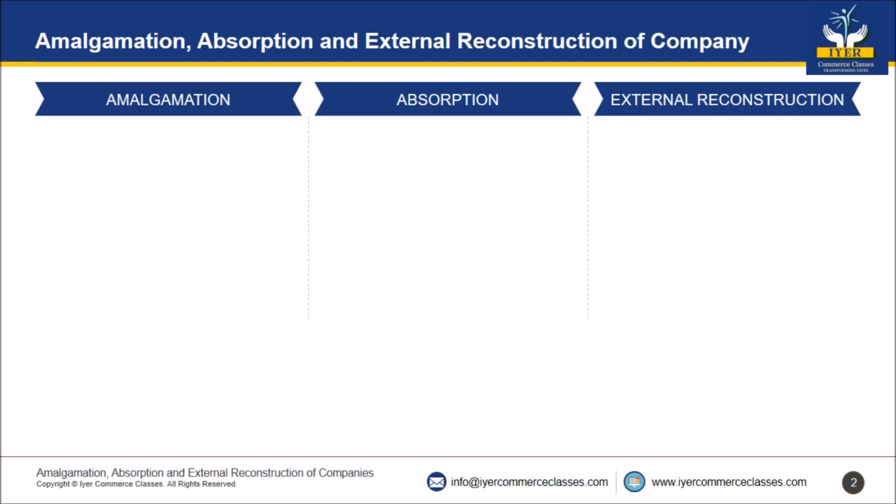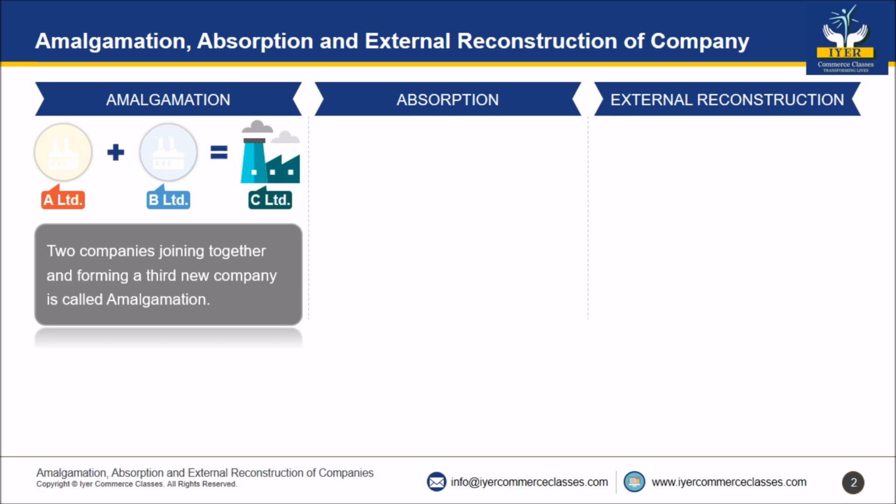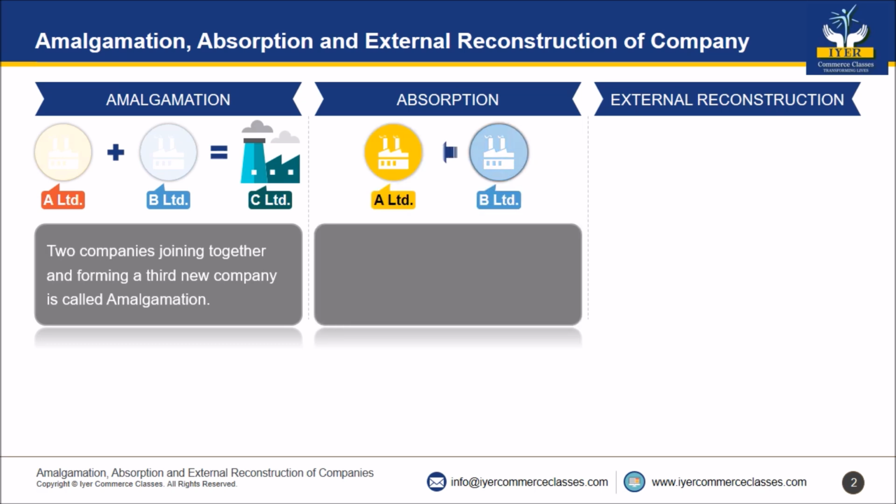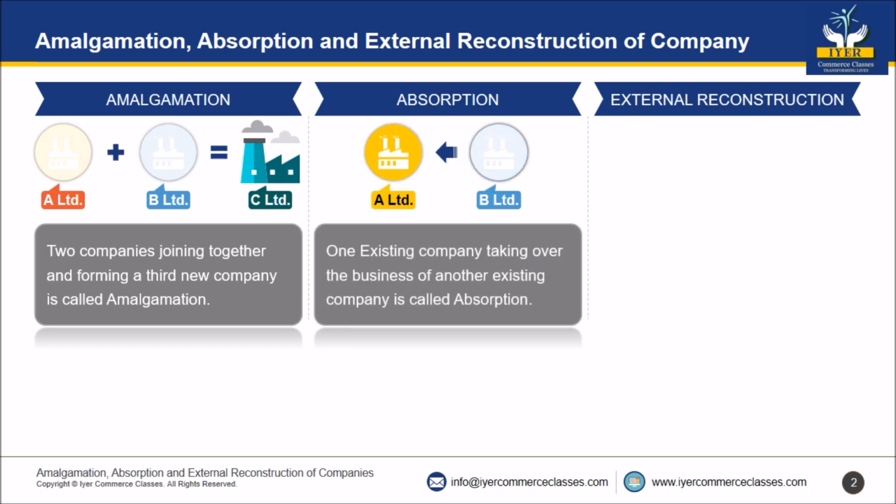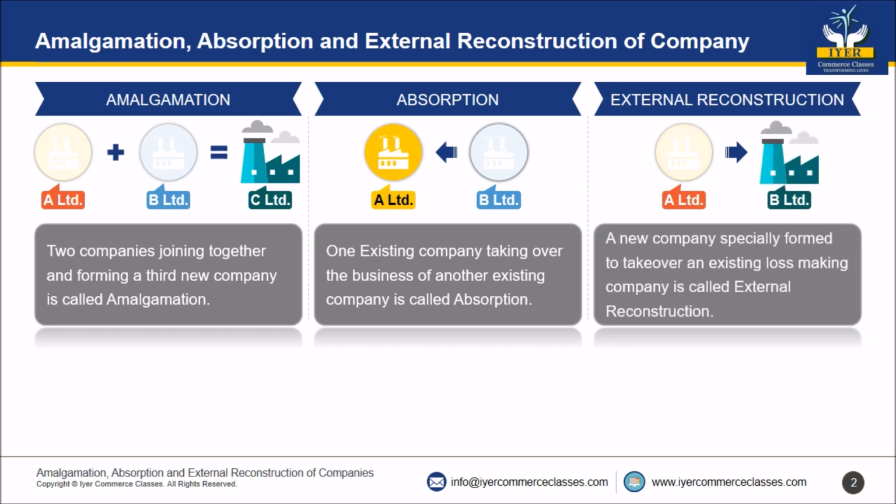Now friends, let us come to one of the most important chapters in financial accounts, and that is amalgamation, absorption and external reconstruction of a company. What is amalgamation? Two companies joining together and forming a third new company is called amalgamation. What is absorption? One existing company taking over the business of another existing company is called absorption. What is external reconstruction? When a new company is specially formed to take over an existing loss-making company is what is called external reconstruction.